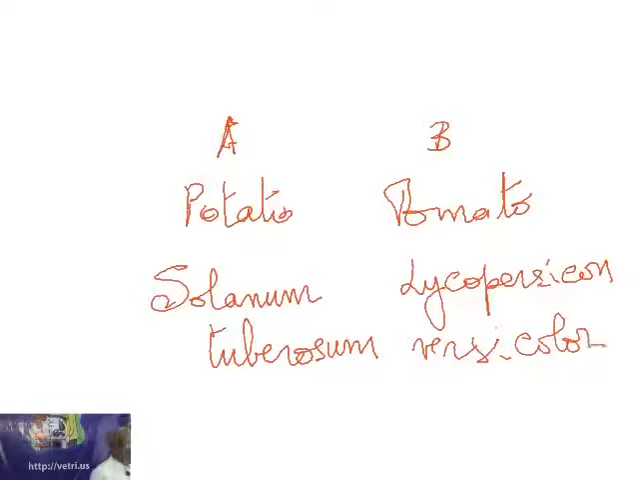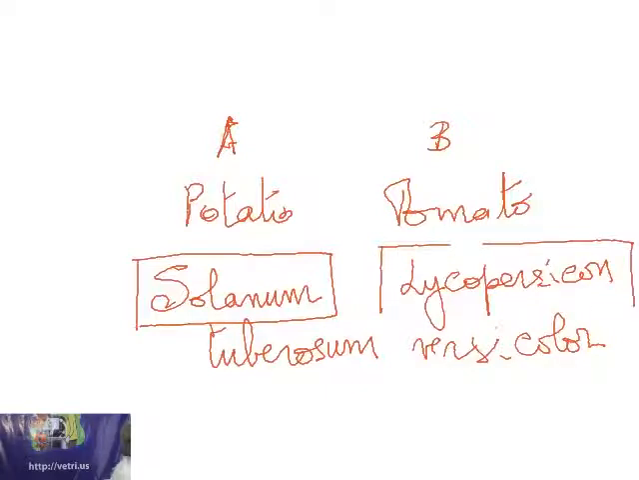Now they belong to two different genera. For example, potato belongs to the Solanum genus, and tomato belongs to the Lycopersicum genus. The number of chromosomes may be the same, but still the two chromosomes belong to two different groups. So there will be less compatibility or no compatibility between these two plants.